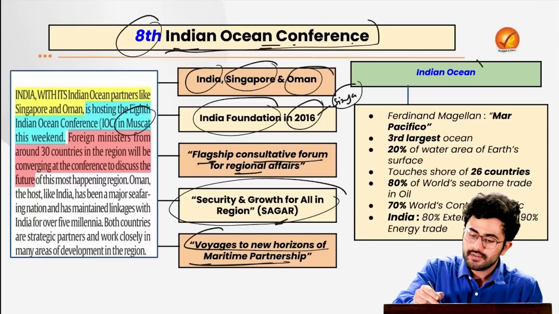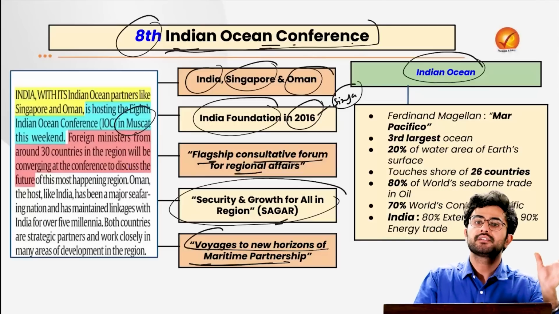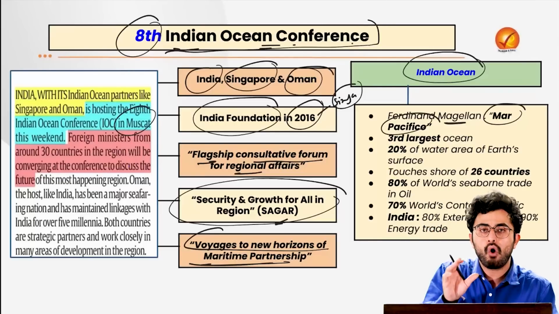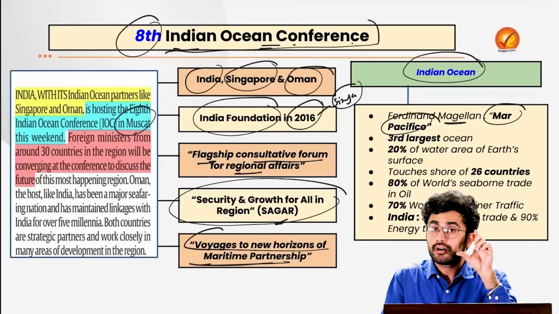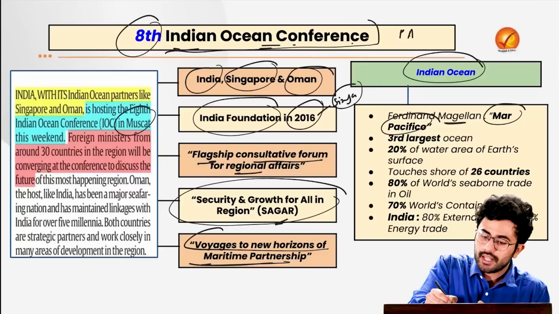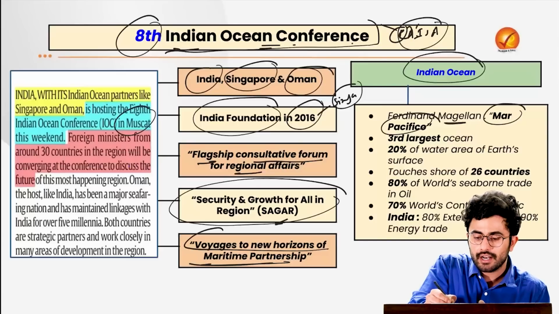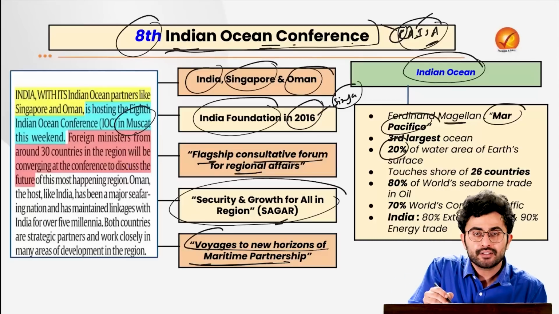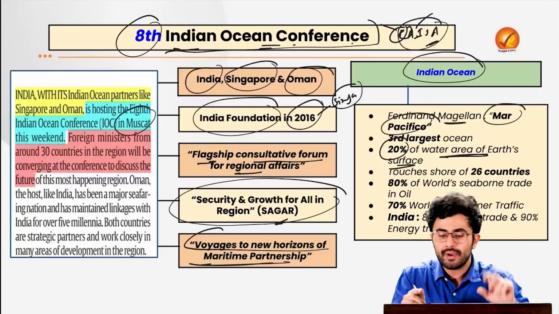From your prelims perspective, certain key facts about the Indian Ocean. The Indian Ocean was termed by the 16th century Portuguese traveler Ferdinand Magellan as Mar Pacifico, or the area of peace, because of the calm water it has. It is the 3rd largest ocean. So if we talk about the size of the oceans, you can remember it this way, PASA. So Pacific, Atlantic, 3rd is Indian Ocean, then there is your Southern Ocean, and finally your Arctic Ocean. Then it basically comprises of what? 20% of the water area of Earth's surface, which touches the shore of how many countries?